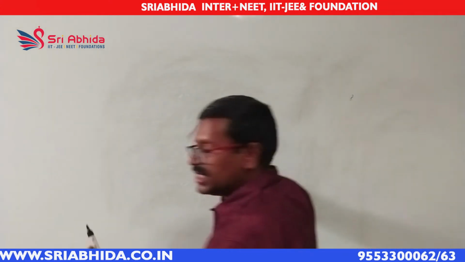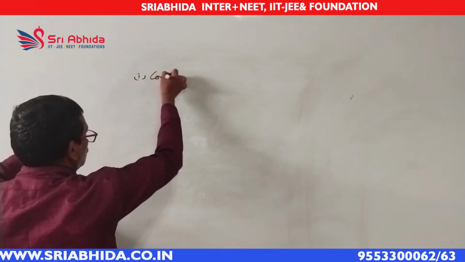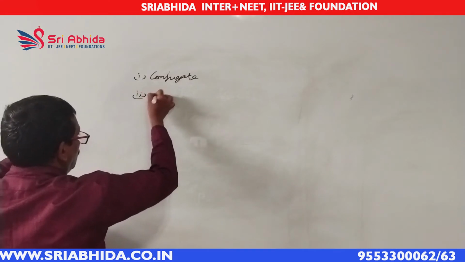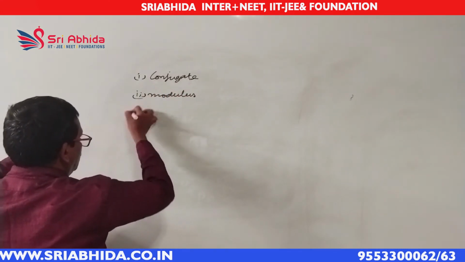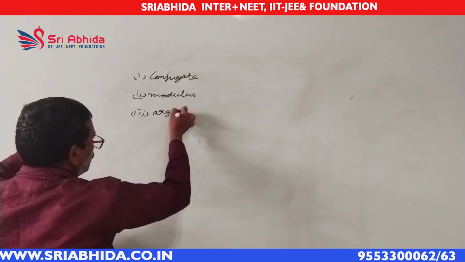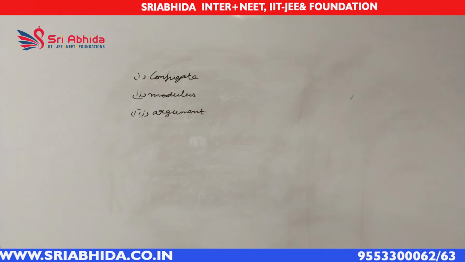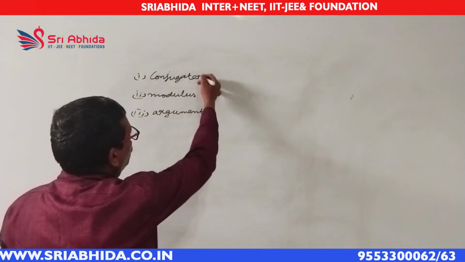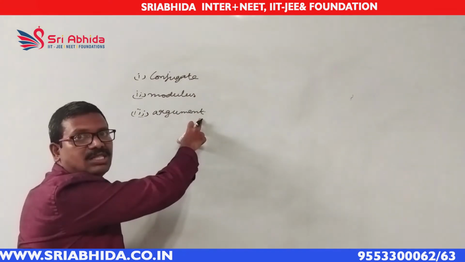Now we can define conjugate and modulus for every complex number, but argument is not defined for the zero complex number, that means 0 plus i0. Only this number has no argument. Except this complex number, all the complex numbers have this property, argument.